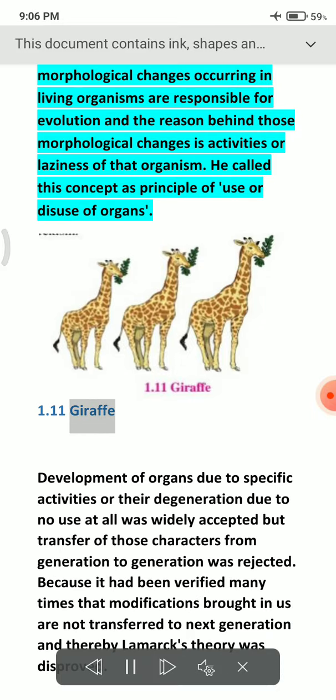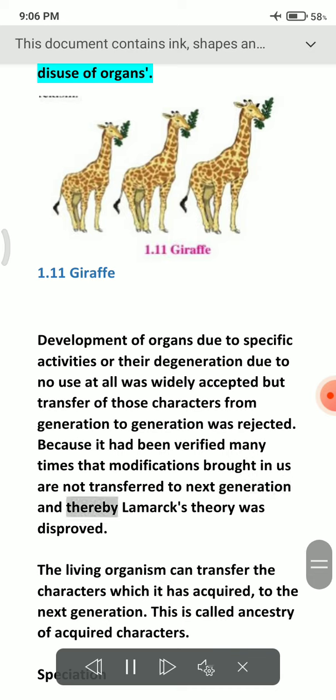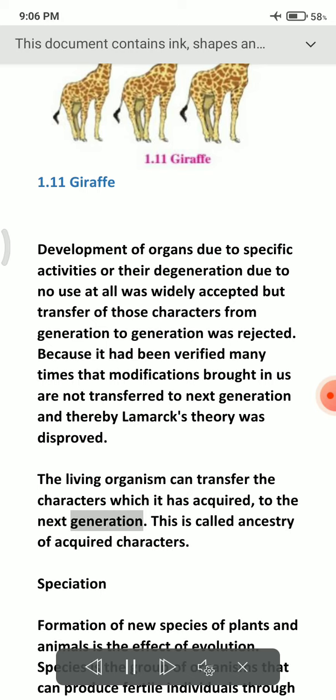Figure 1.11 Giraffe. Development of organs due to specific activities or their degeneration due to no use at all was widely accepted, but transfer of those characters from generation to generation was rejected. Because it had been verified many times that modifications brought in us are not transferred to the next generation, and thereby Lamarck's theory was disproved. The living organism can transfer the characters which it has acquired to the next generation. This is called inheritance of acquired characters.